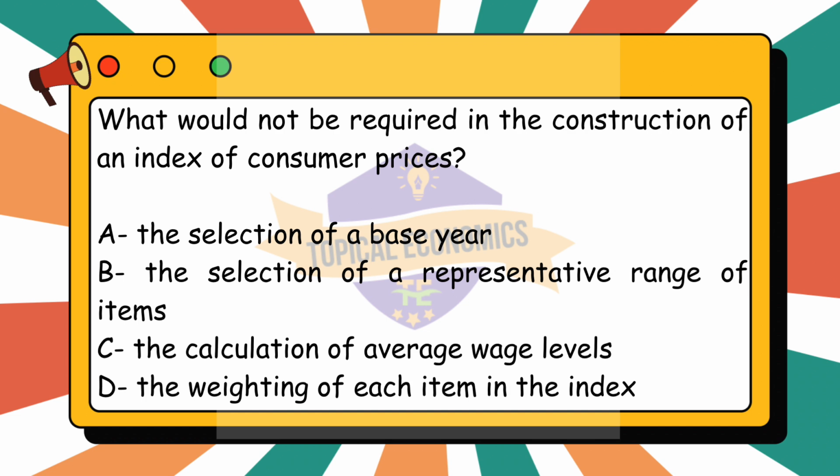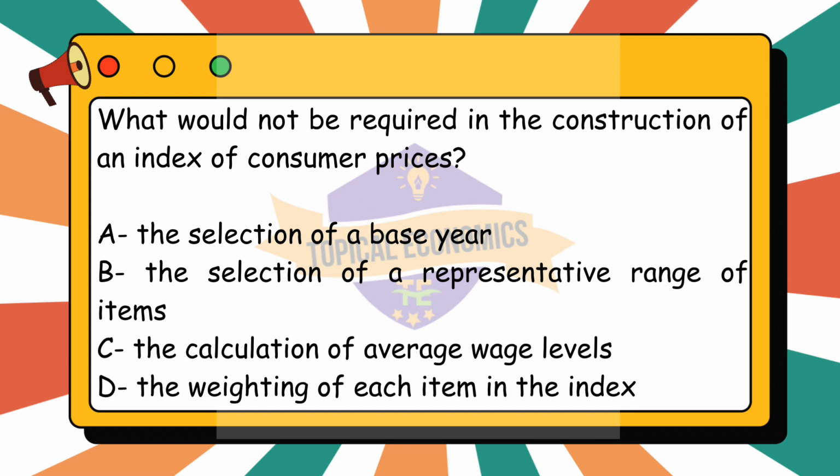Proceeding with question 33. What would not be required in the construction of an index of consumer prices? A: the selection of a base year. B: the selection of a representative range of items. C: the calculation of average wage levels. D: the weighting of each item in the index. This question is from year 2020 May-June version 2 paper.